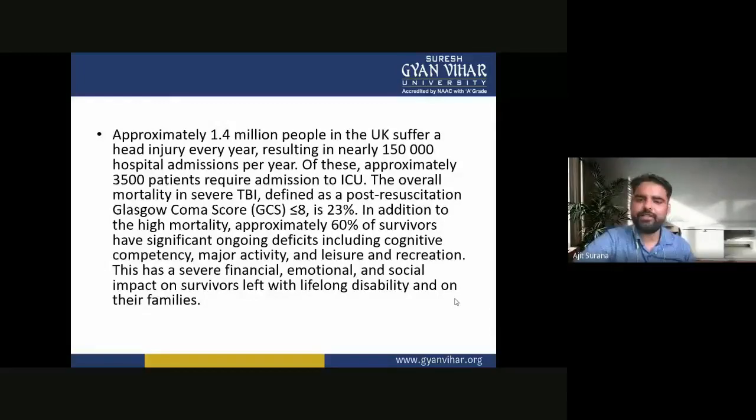The overall mortality in severe traumatic brain injury, defined as a post-resuscitation Glasgow Coma Score or GCS of less than 8, is 23%. In addition to the high mortality, approximately 60% of survivors have significant ongoing deficits, including cognitive competency, measured activity, and leisure and recreation. This has a severe financial, emotional, and social impact on survivors, left with lifelong disability, and on their families.